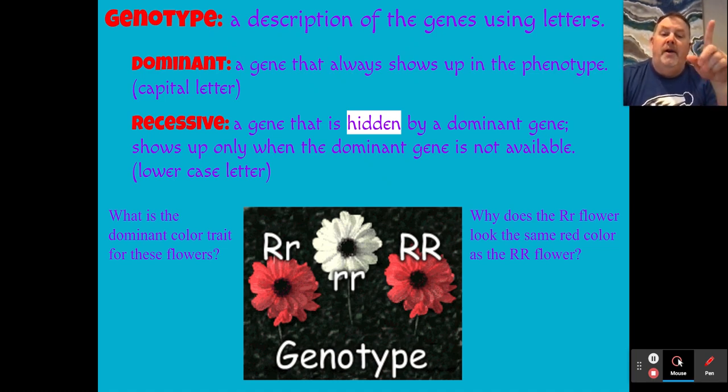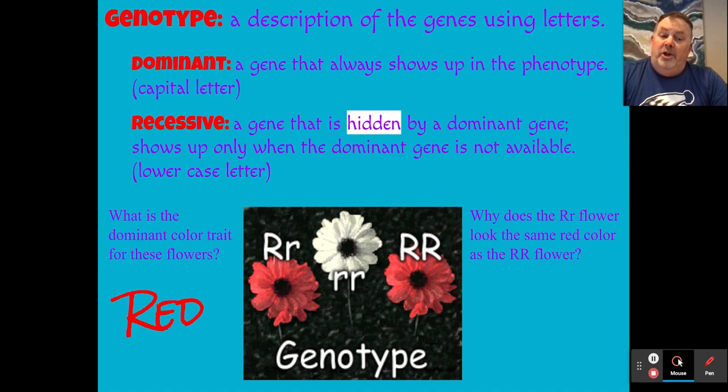So, for example, we have three possibilities. We have big R on the far right, which means that they have both dominant alleles, one from mom and one from dad. On the other side, we have a big R, little r, which is actually a hybrid or combination. One of the parents had a big R and one of the parents had a little r. So the offspring has a combination of both. And the third possibility is that the offspring, in this case the flower, received both recessive conditions, the little r's from both parents, both the mother and the father.